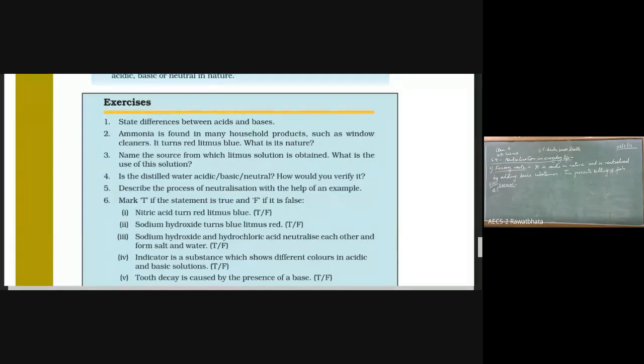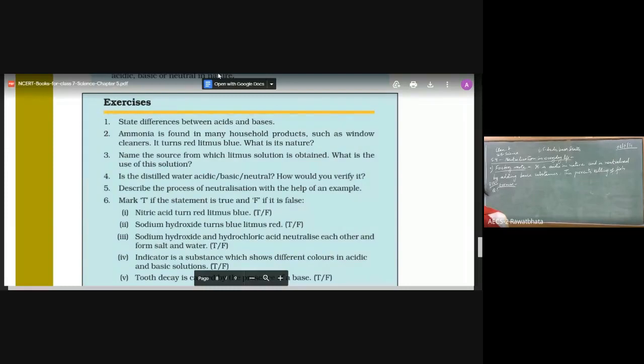The first question depicts the differences between acids and bases. What does it basically speak about? What are the differences according to us?